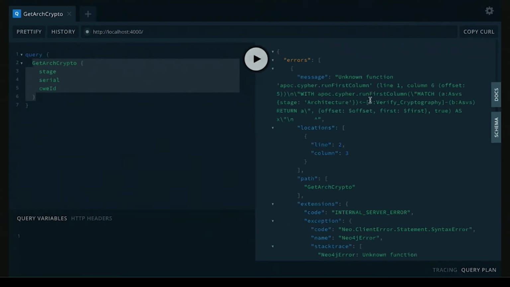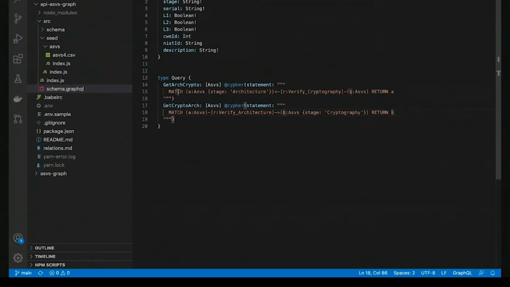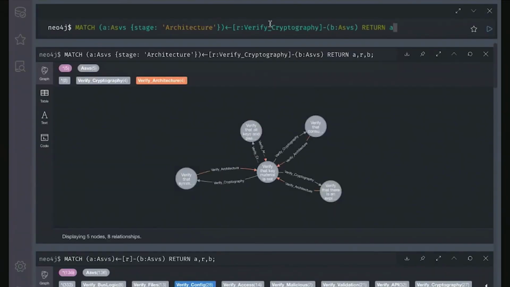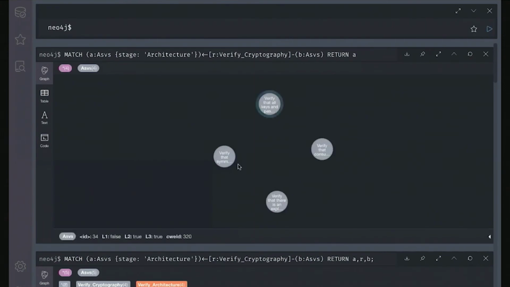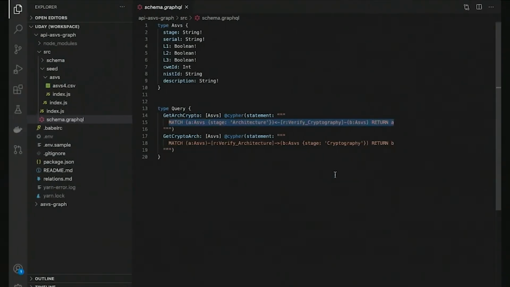Oops. So we have a small problem here that we should go ahead and fix. Let me take this query again to make sure that everything looks good. So I'm querying for everything of the type ASVS. I should get multiple items back here. I'll copy this query into the Neo4j browser. Okay, that looks good. So I get specifically 4 items.